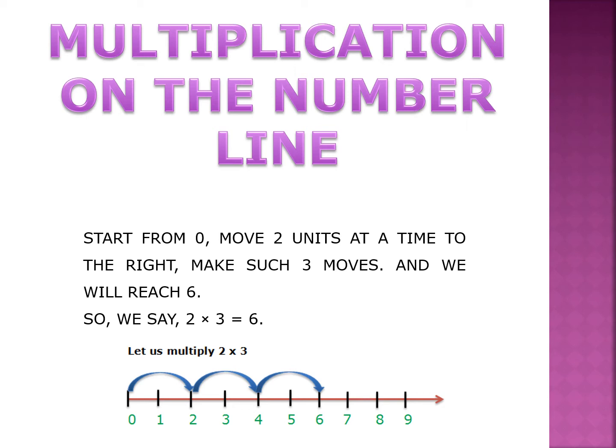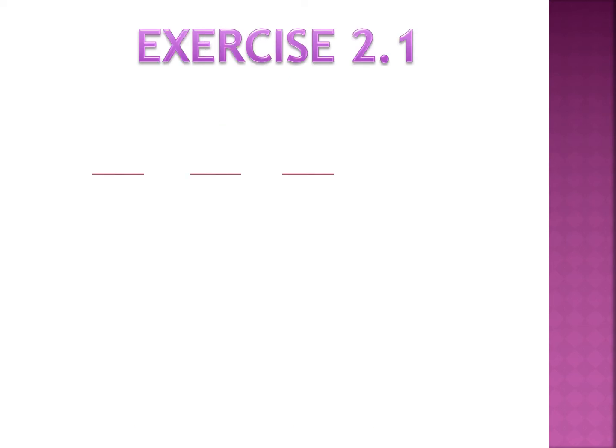Suppose we have to multiply 4 by 2. In that case, we will move 4 units at a time and we will make 2 such jumps. In the first jump from 0 we will reach 4, and in the second jump we will reach 8. You can write 4 multiplied by 2 is equal to 8. In this manner you can use the number line for multiplication.